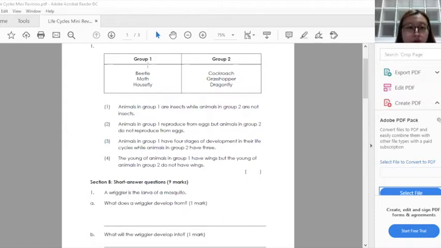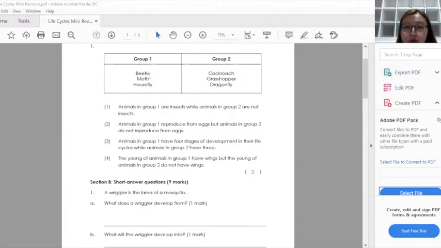So for question 1, they classified your beetle, moth, housefly under your group 1, and cockroach, grasshopper, and dragonfly will be under your group 2. Okay, so the correct answer for question 1 will be option 3. For option 3, they state that animals in group 1 have 4 stages of development in their life cycles, while animals in group 2 have 3.